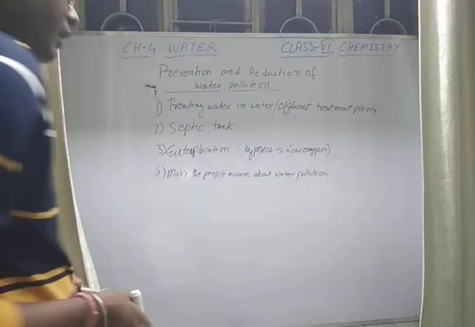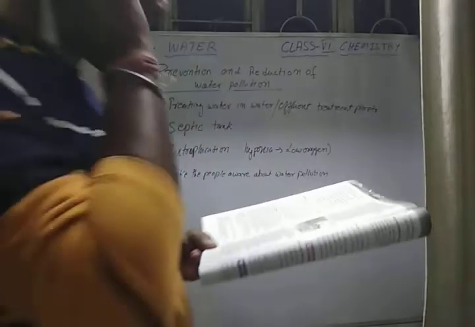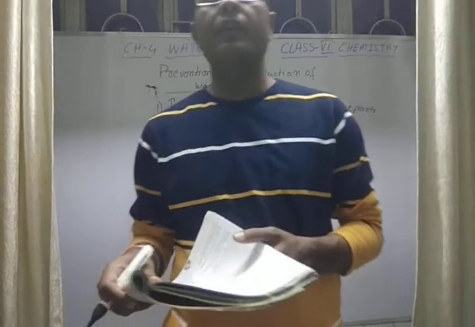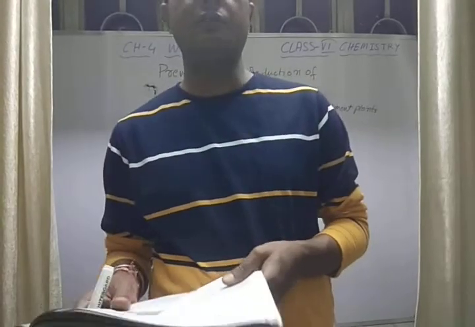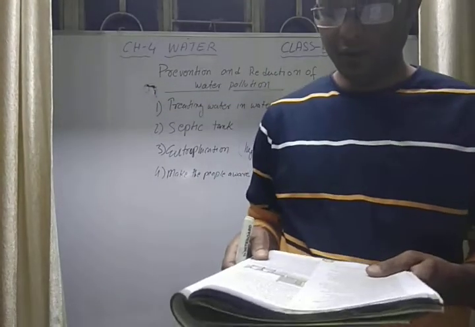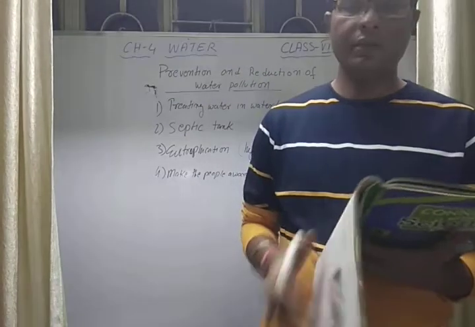We have to make the people aware about water pollution. If you educate people on how water pollution is caused, and how water pollution is harmful to us, then they will be able to know.